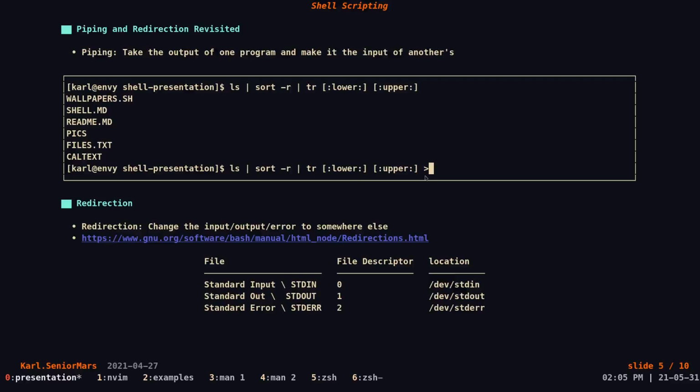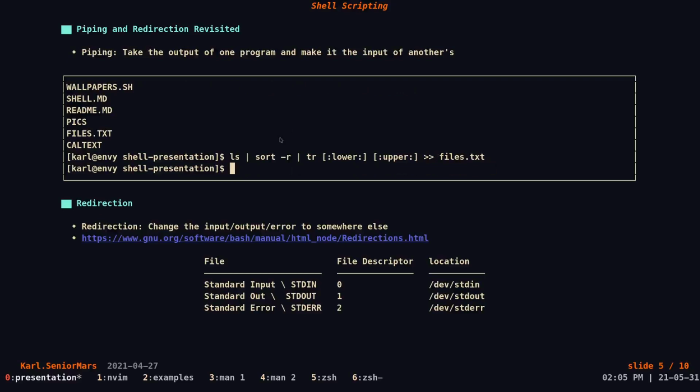If you don't want to rewrite the whole thing and instead want to append to the existing file, we can use double closing angle brackets and list the same file. Now once we cat files.txt, as you can see, there are all the things we want. Sorry, my terminal's a bit small in this.